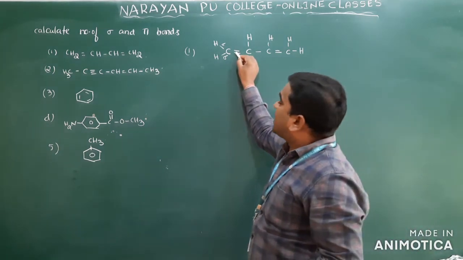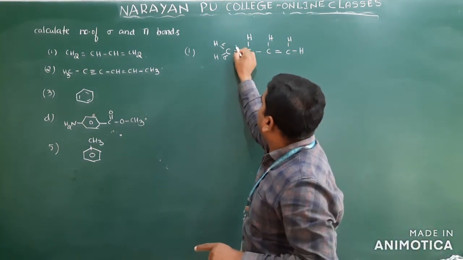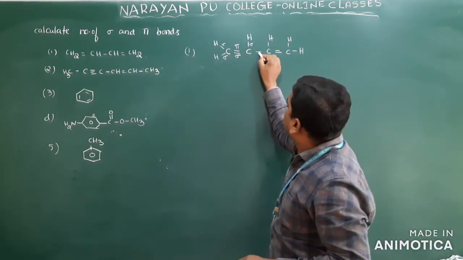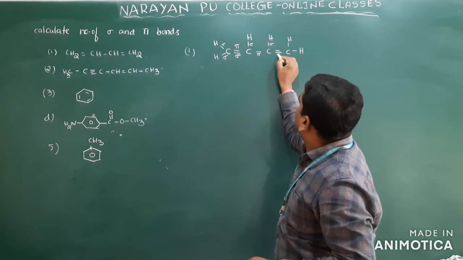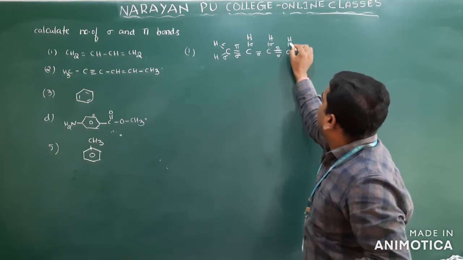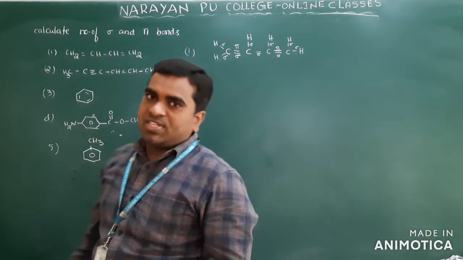Clear? But here this one is a double bond. Double bond means one is a sigma bond and another one is a pi bond. Clear? And here it is a sigma. All single bonds are which one? Sigma bonds only. But here there is a pi bond. One sigma, one pi, and here sigma, and here sigma. Clear? So this is the number of sigma bonds.